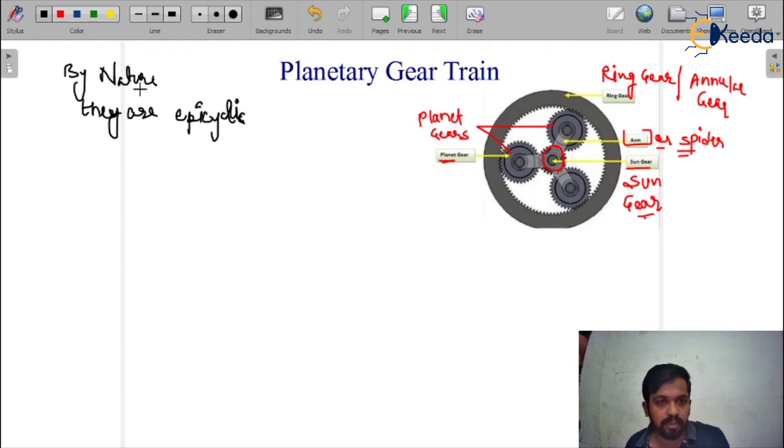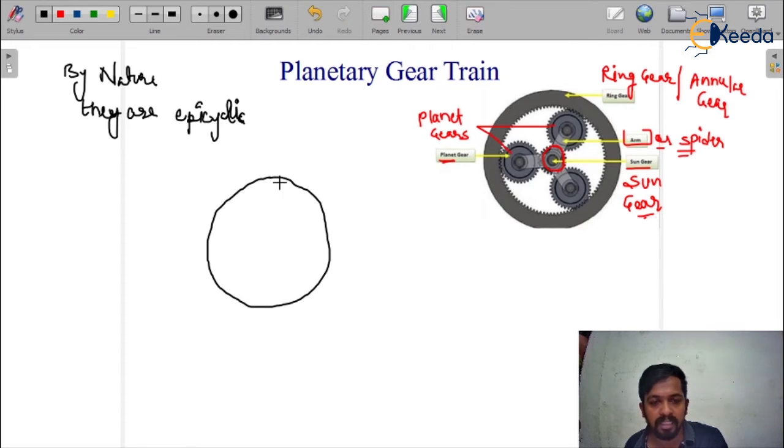So here I am drawing another rough diagram, so we will see some more things in the planetary gear train from the numerical point of view. So this is a ring gear, and this is the sun gear. Okay, and there are the pinions. This is a rough diagram.